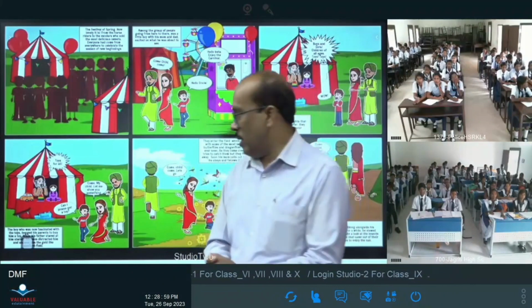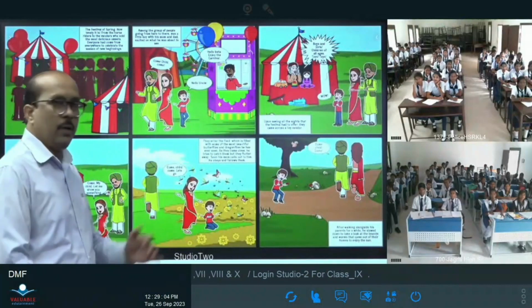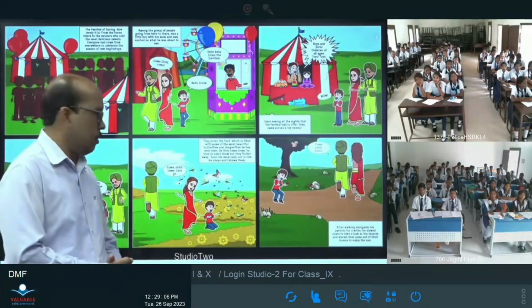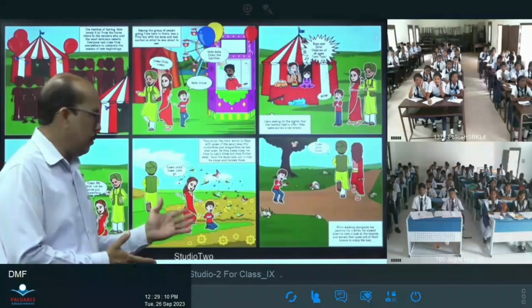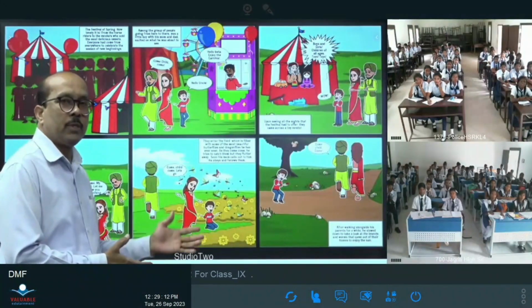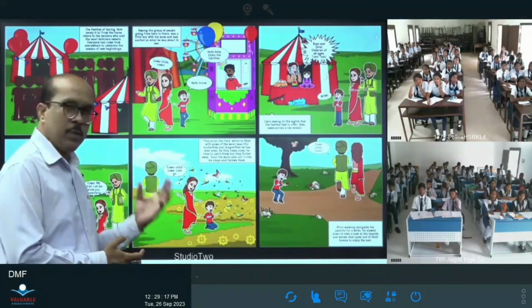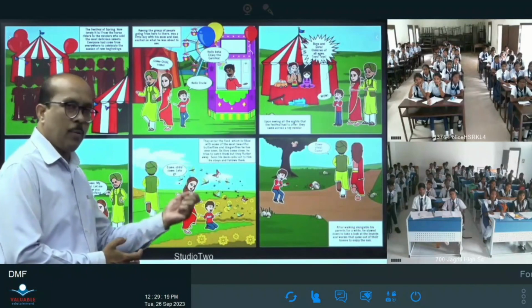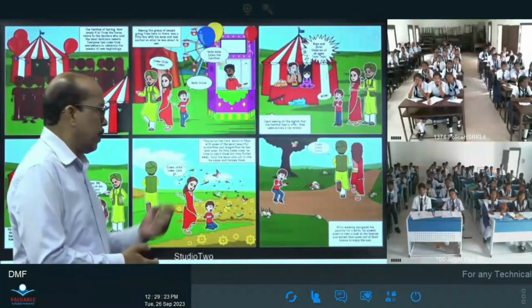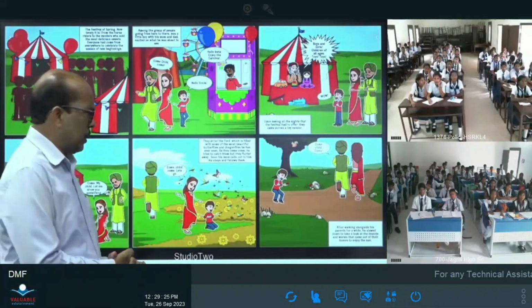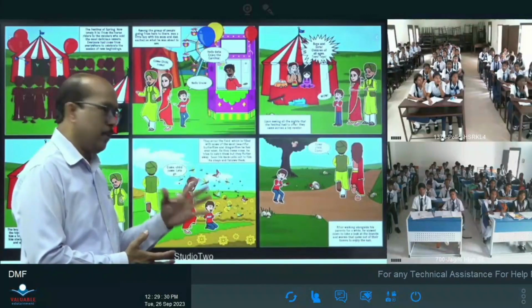Then they entered a mustard field. Here you see the mustard field. It was a very beautiful field, and in the mustard field there were many dragonflies. When the child tried to catch the dragonflies, he went behind a dragonfly till it sat on a branch. After that, again the boy lagged behind.